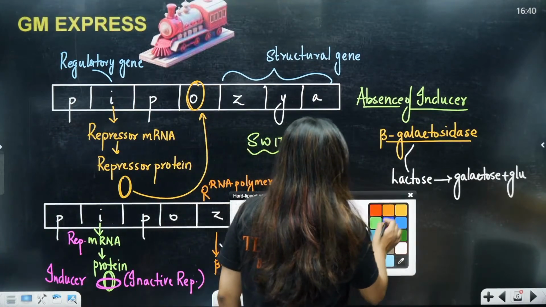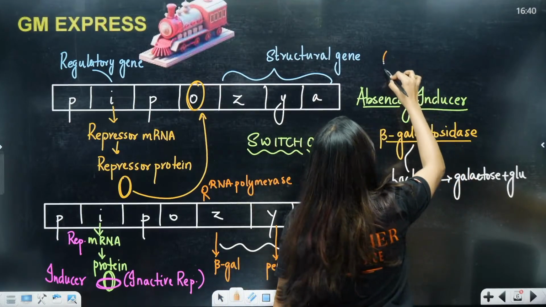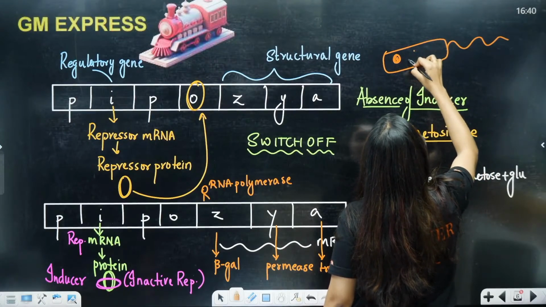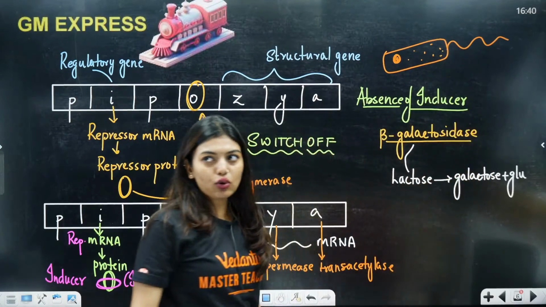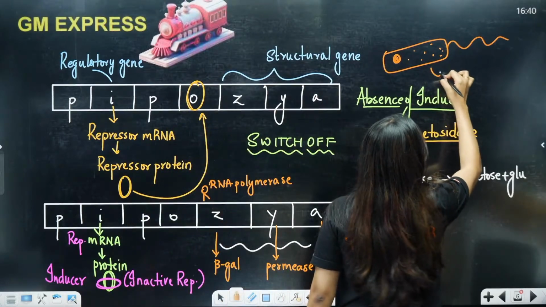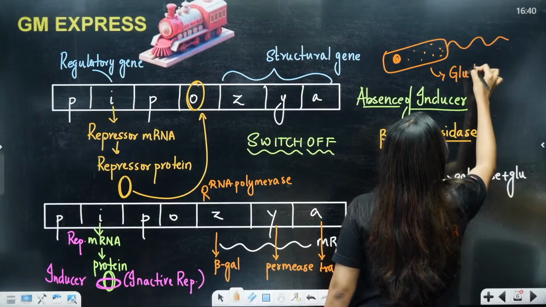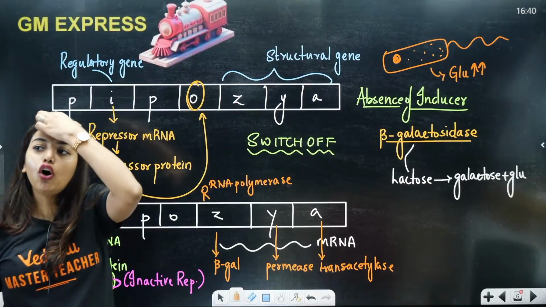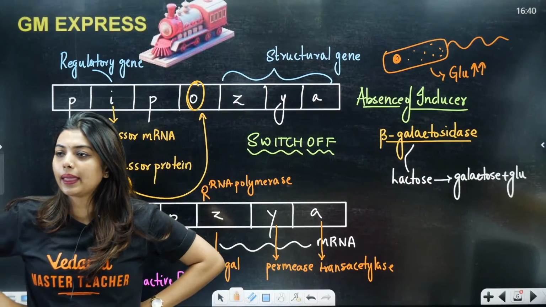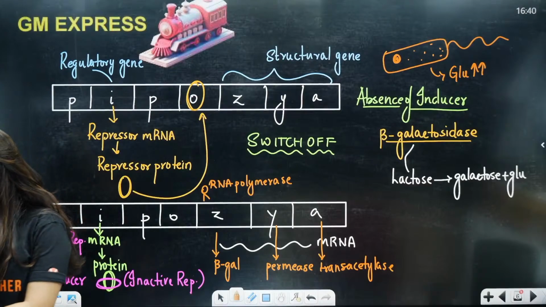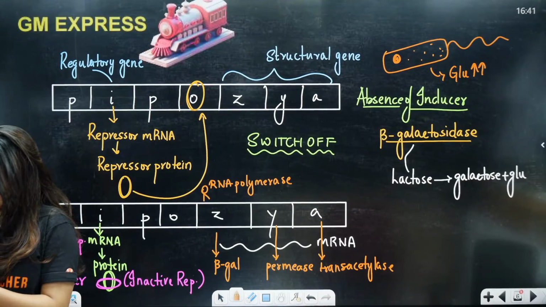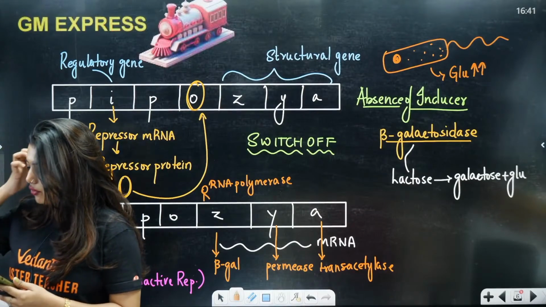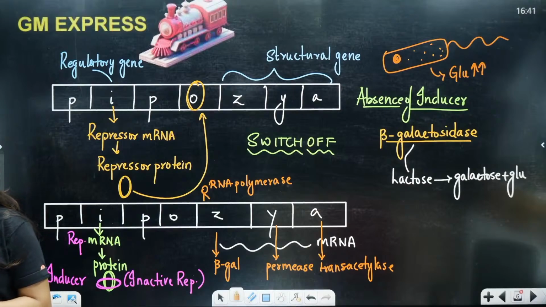Now, you answer this to me. If E. coli has glucose, okay, this E. coli has a lot of glucose in the body, glucose is more. Will the gene be switched off or switched on? Yes, quickly tell me in the chat box. Will the gene be switched on or switched off? This much you tell me, you will be able to understand.